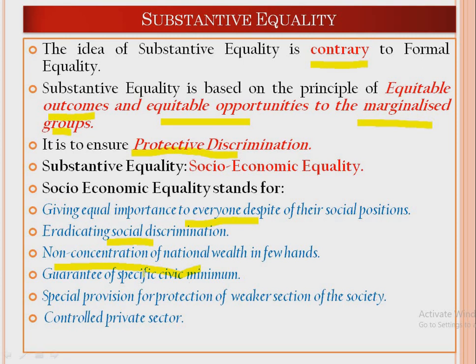Then guarantee of a specific civic minimum, special provision for protection of weaker sections of the society, control of the private sector. These are certain examples by which we tend to give socio-economic equality, and by recognizing this kind of socio-economic equality, we can ensure substantive equality. And remember that all this substantive equality is connected with one concept. What is that? That is to provide equal opportunities to the marginalized groups. So this is very important, remember that.